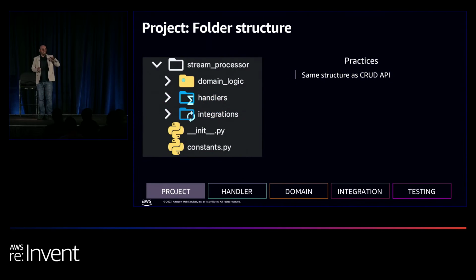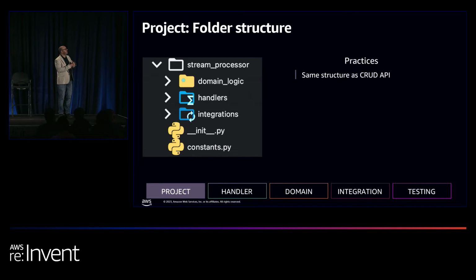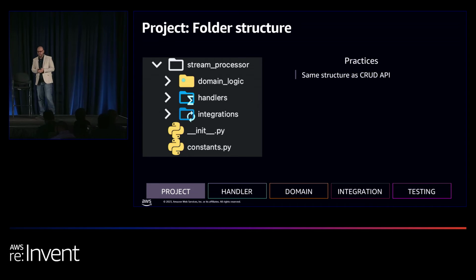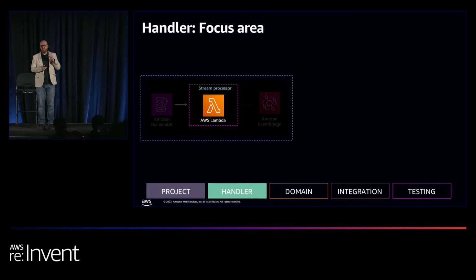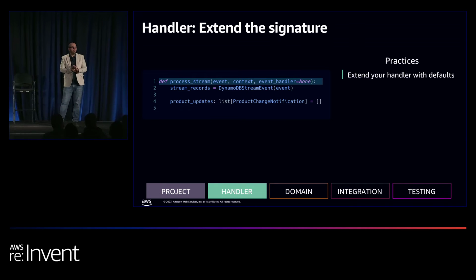When it comes to the project part of things, it's exactly as Ran showed you before. We have our domain logic, all of our business logic under domain, Lambda handlers, integrations, and such. One of the nice pieces about thinking about asynchronous parts is that for batch processing or events and such, you might want to have a single Lambda handler for one event, another handler for another event, and you can easily separate them. By having these folders, it makes it easier for you to see what they're for. So nothing changes. The Lambda handler, which is very similar to what Ran actually had, is a function called process string, which is our Lambda handler.